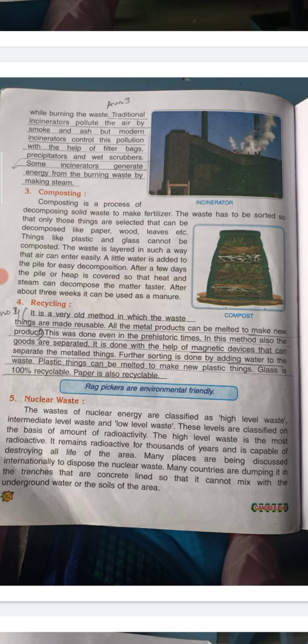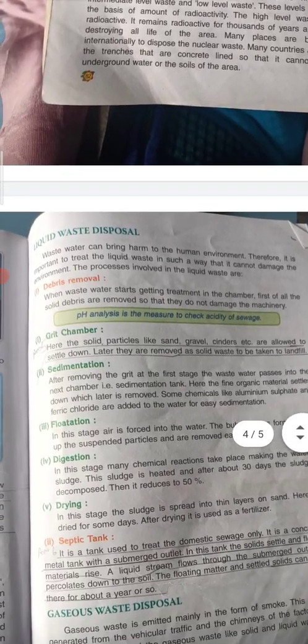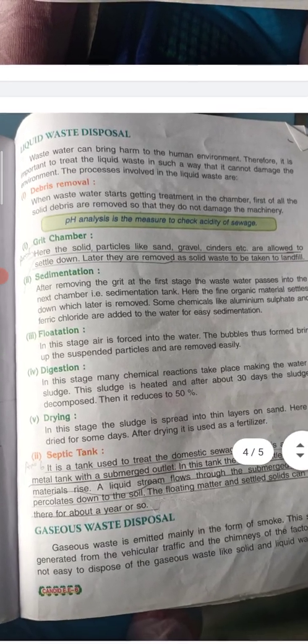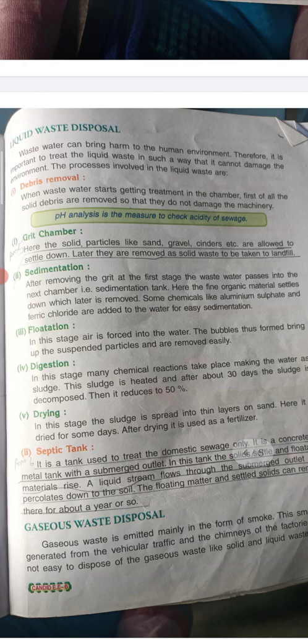Liquid waste disposal. Till now we have talked about the solid waste. Now we are going to talk about the liquid waste disposal. Waste water can bring harm to the environment. Therefore, it is important to treat the liquid waste in such a way that it cannot damage the environment. The processes involved in treating liquid waste begin with debris removal.